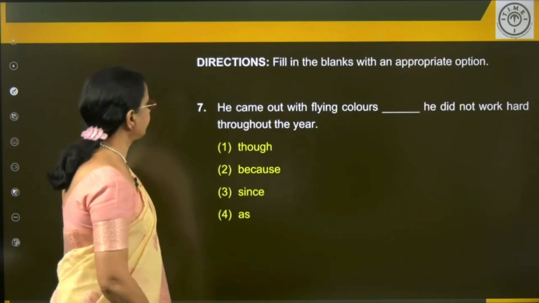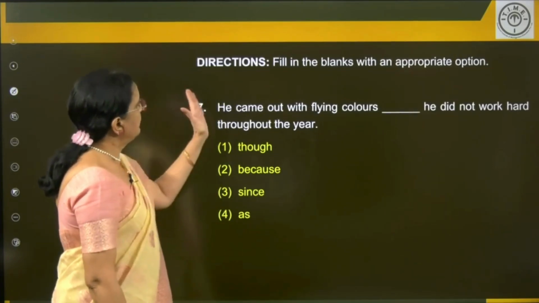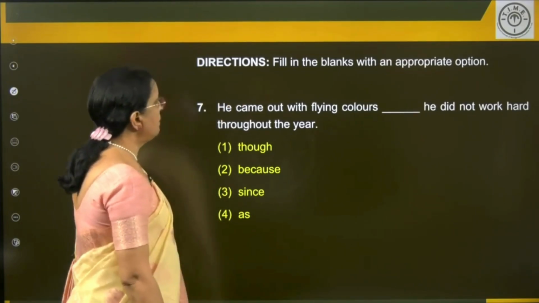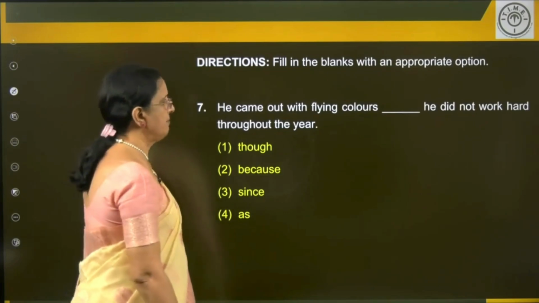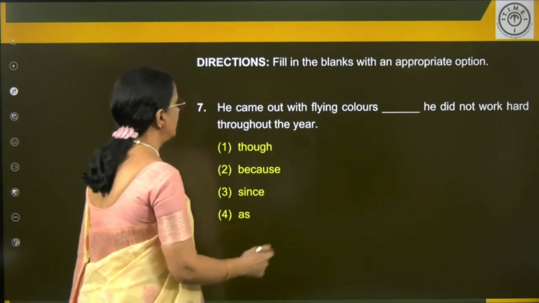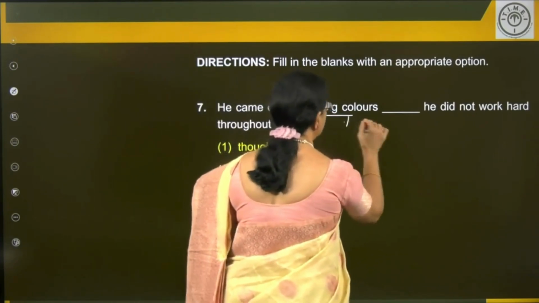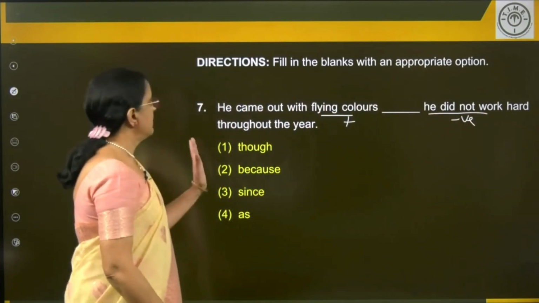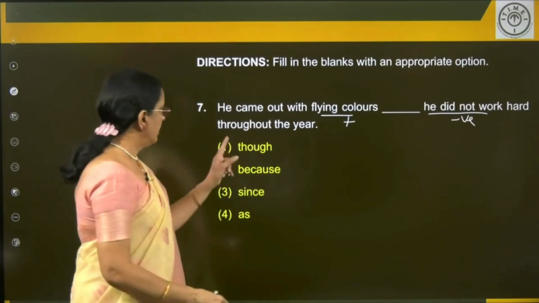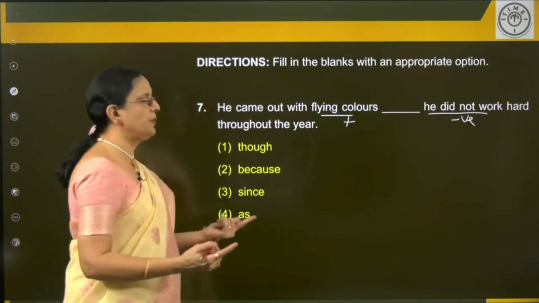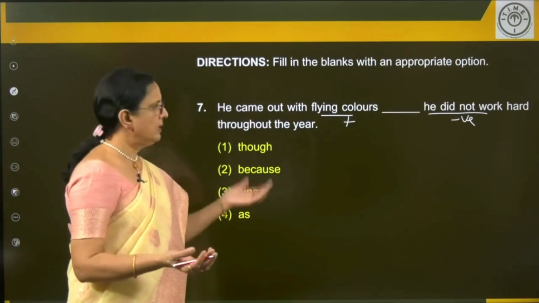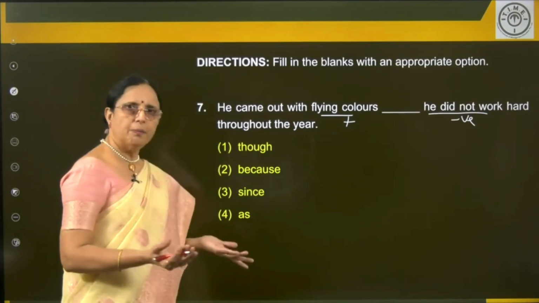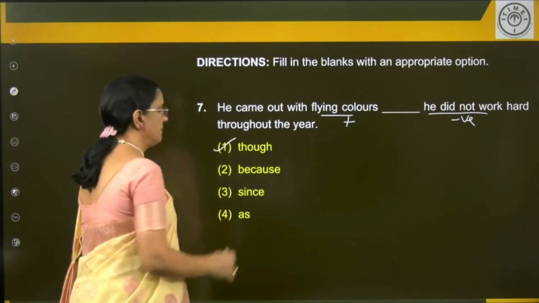Next one. Fill in the blanks with an appropriate option. Let's see. He came out with flying colors, positive. He did not work hard throughout the year. This is positive and this is negative. So he came out with flying colors, though he did not work hard throughout the year. You know very well, we connect one positive idea and one negative idea by using though, although, but, yet, still. So though is the answer.